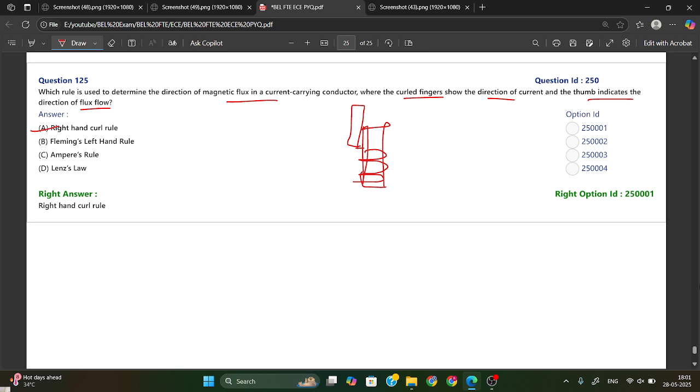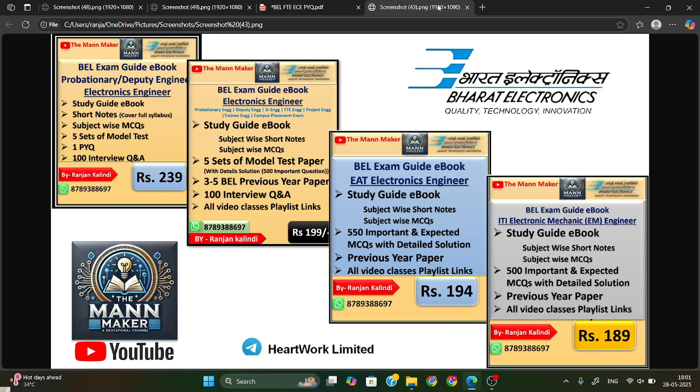Okay. Questions like these they have asked in the FTE fixed tenure engineer exam which happened on 18 January. So they asked just concept-based questions. You can also expect questions like these in the probationary engineer exam, and in the upcoming deputy engineer exam also. So just prepare like that, and the exam is near.